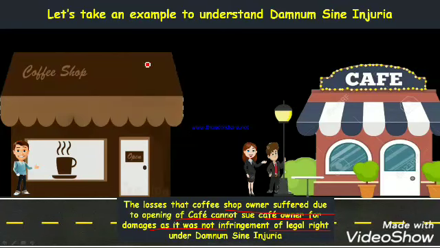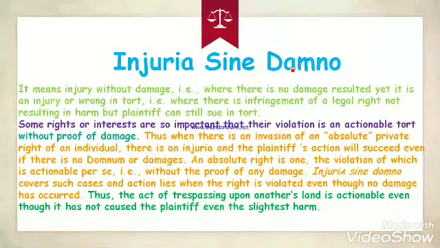The court said that there is no infringement of legal right under damnum sine injuria, therefore no compensation can be paid to you by that cafe owner. So what do you understand from this? There must be infringement of a legal right to claim damages under law of tort.